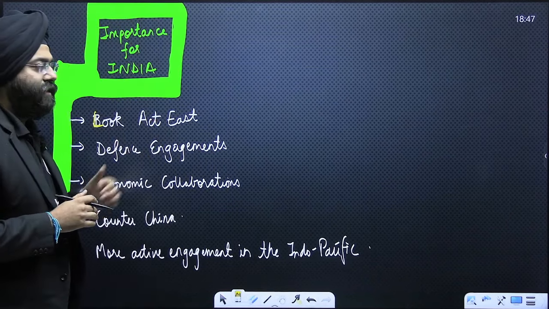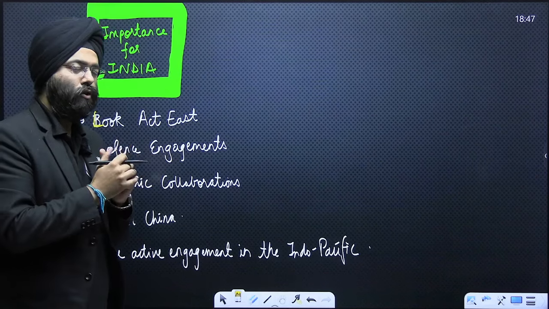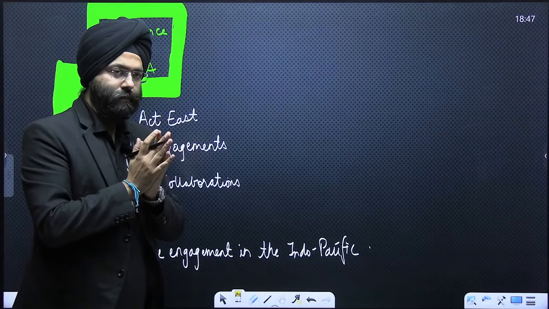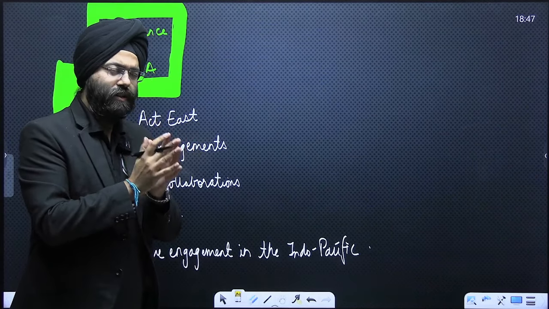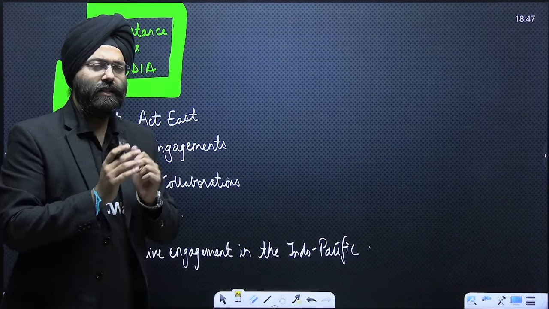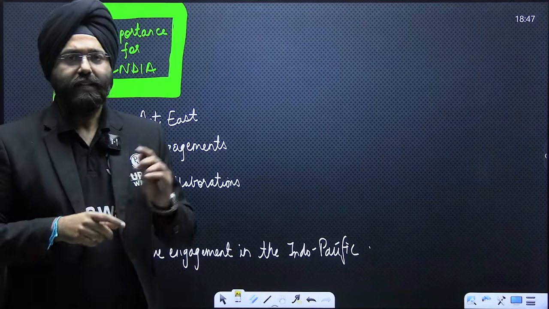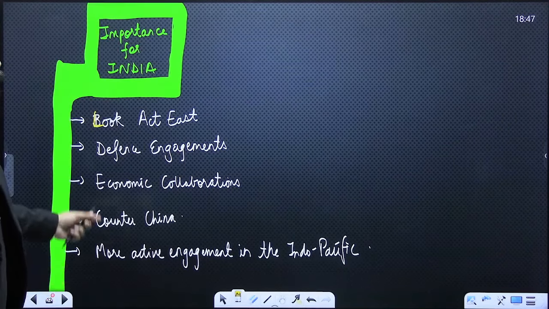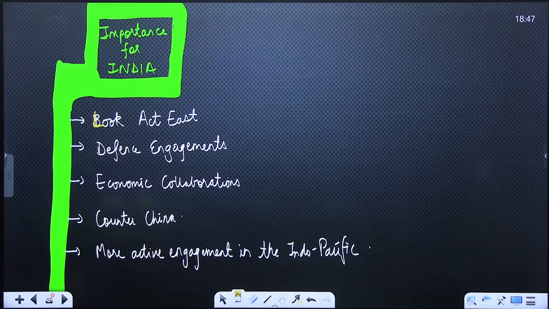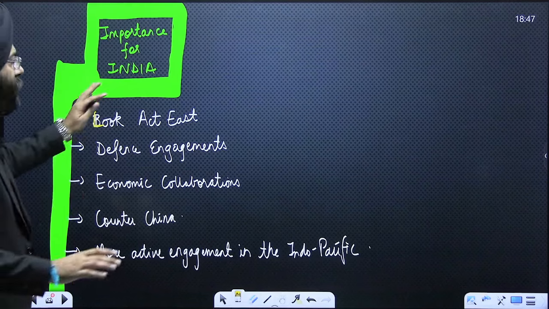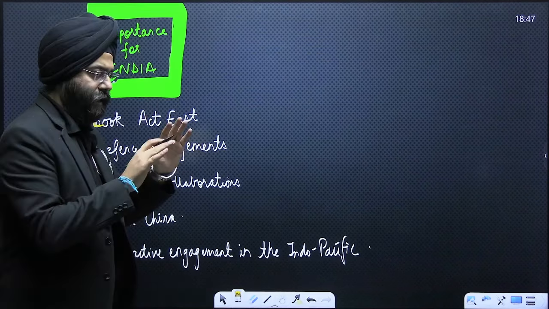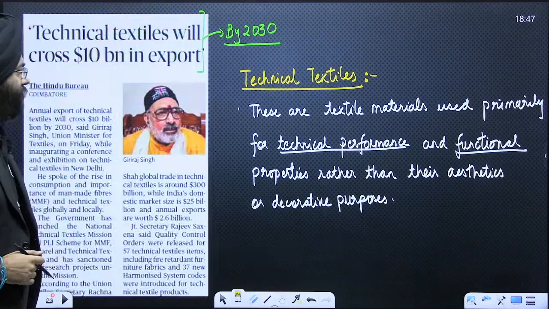Now, having said that, this forms your basic of what is its importance with respect to India and certain other dimensions that you need to know. If you want to quickly note it, please note down all the details that are mentioned here. This can be helpful to you with respect to the understanding of a particular topic. Now, let's move on to the next topic.